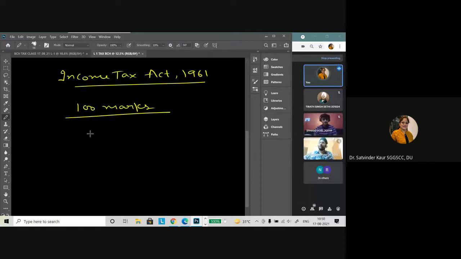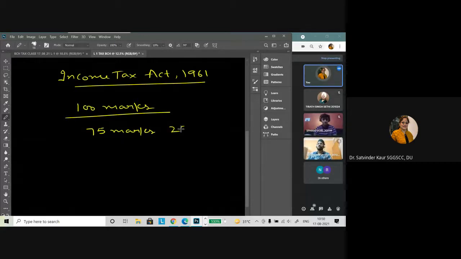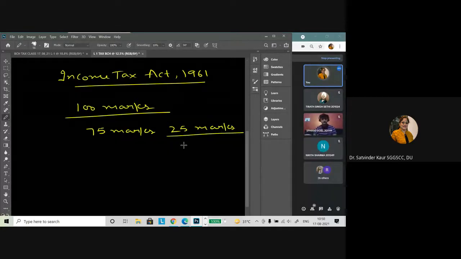It is for 100 marks, out of which 75 marks are external and 25 marks are internal. As per the earlier composition, the 25 marks used to be in the form of assignment, test, and attendance. But because of the pandemic and other things, the internal exams are not happening, so we are taking it in the form of assignments or presentations.